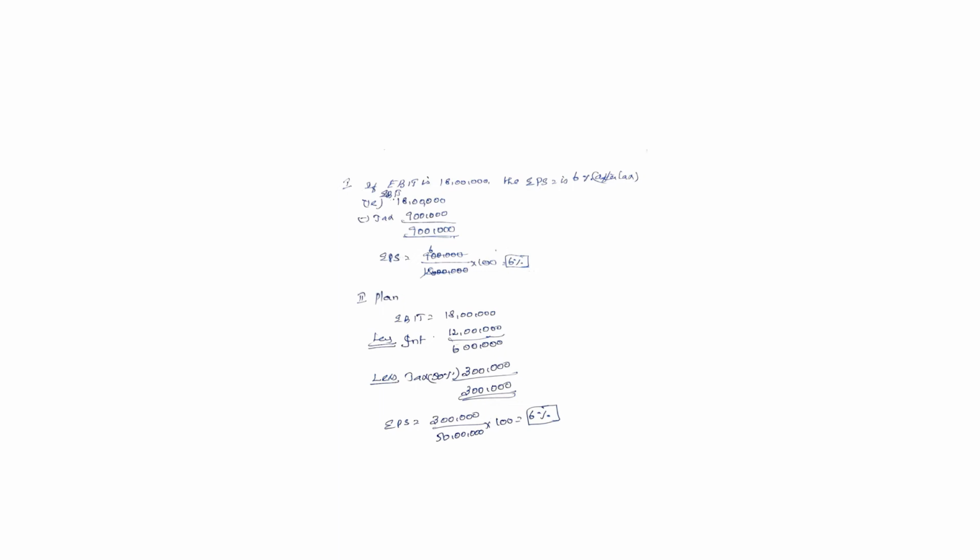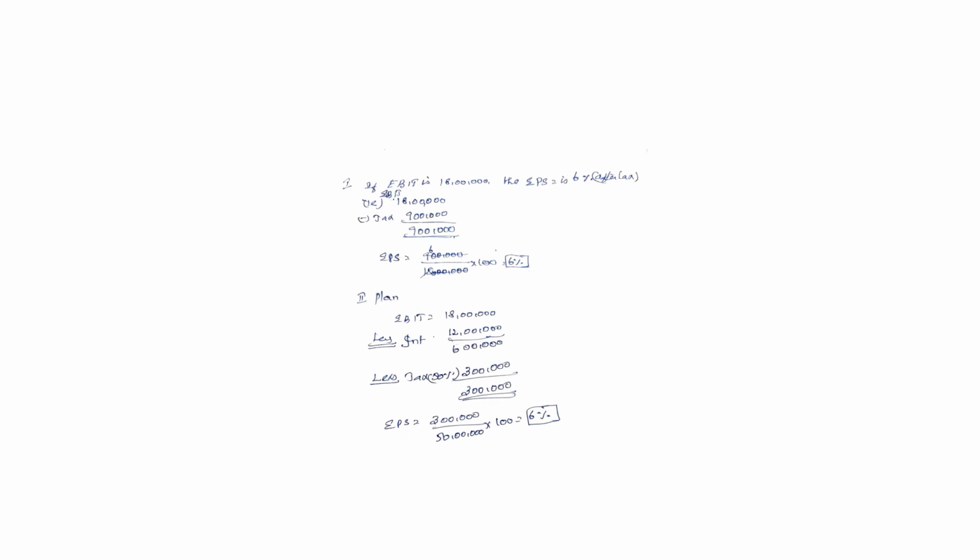In the first case, the EBIT, that is earnings before interest and tax, is 18 lakhs. The company has a tax bracket of 50%, so we have to deduct 50% tax, that is rupees 9 lakhs. The remaining amount is 9 lakhs. This 9 lakhs is the earnings available to the equity shareholders after paying the tax.